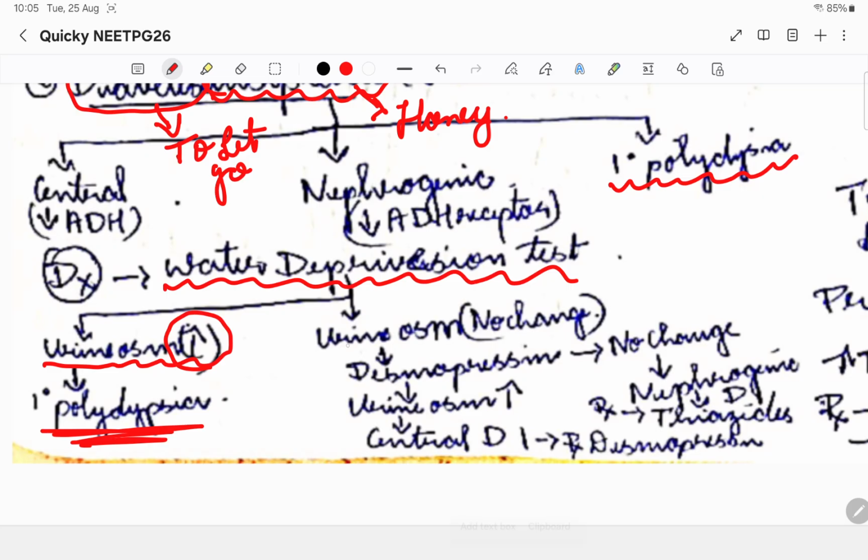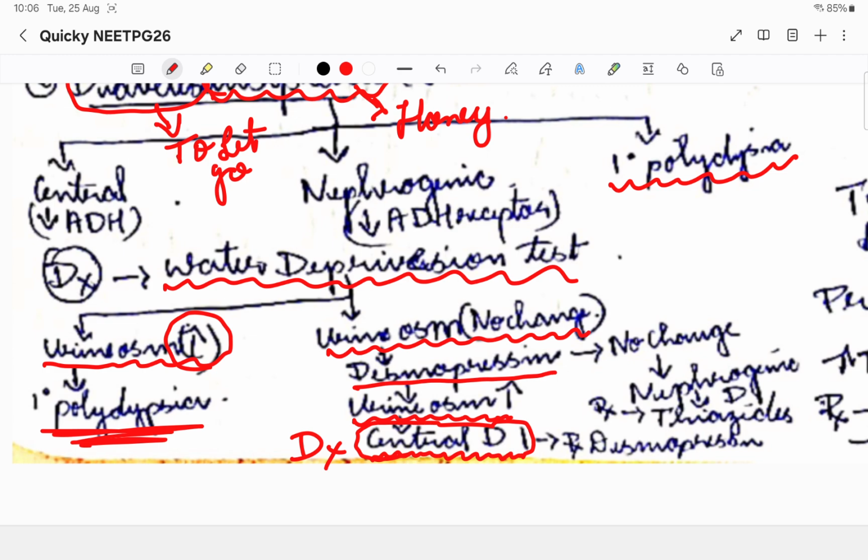Then if there is no change in urine osmolality even after depriving water, what we'll do is try to give desmopressin. Then we'll check for the change in urine osmolality. If desmopressin works, it means that it will increase the osmolality, meaning it will stop the urine from diuresis. So that is when we will diagnose it as central diabetes insipidus. So desmopressin we gave, it acts like an antidiuretic hormone.